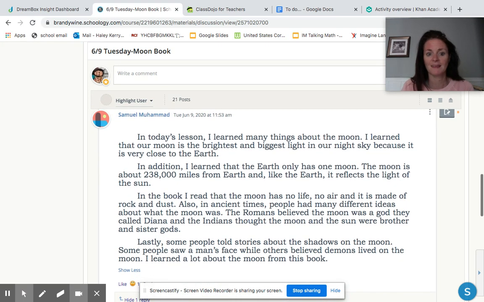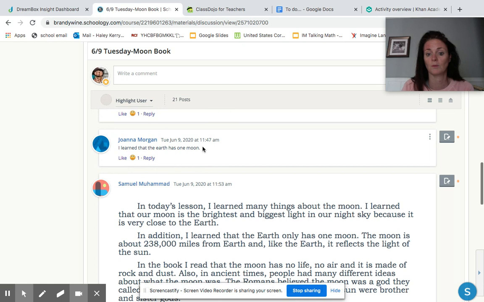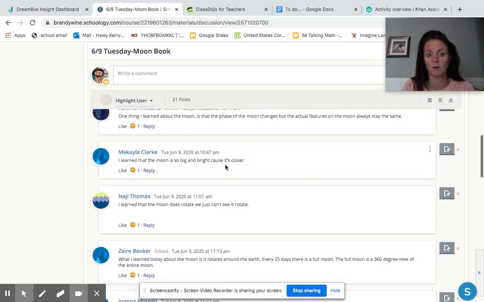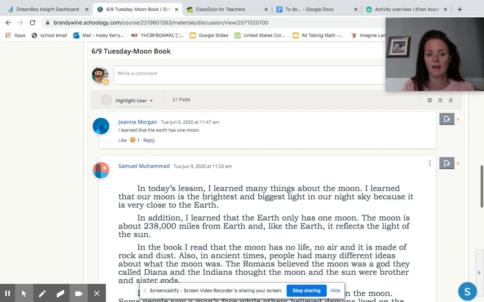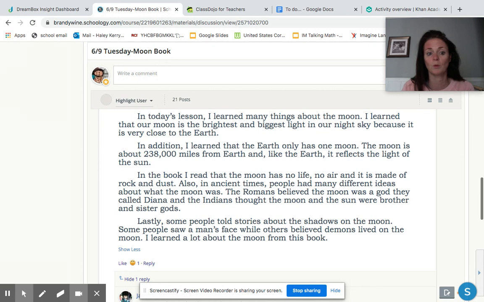And then Samuel: In today's lesson, I learned many things about the moon. I learned that our moon is the brightest and biggest light in our night sky because it is very close to the Earth. Oh, wow, that explains why it's big and bright and closer. In addition, I learned that the Earth only has one moon. The moon is about 238,000 miles from the Earth, and like the Earth, it reflects the light of the sun.